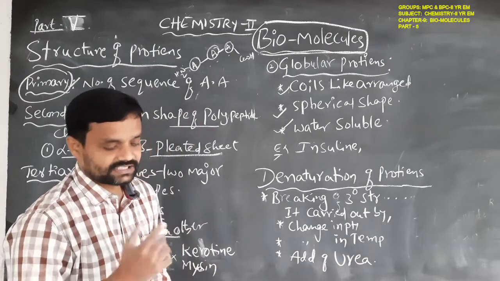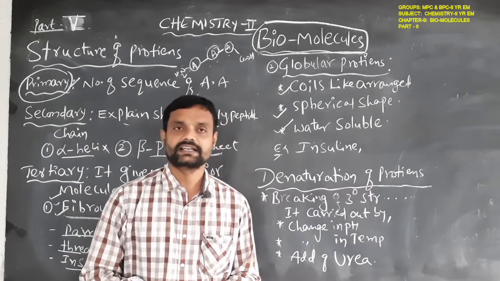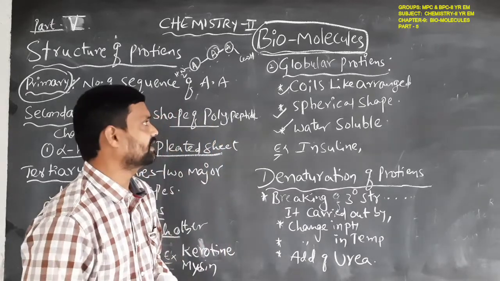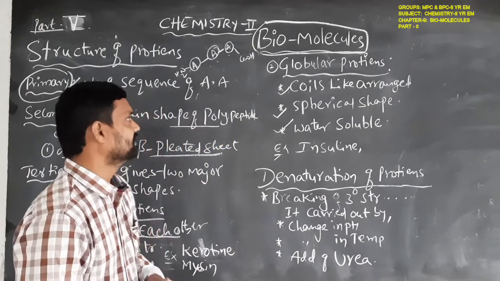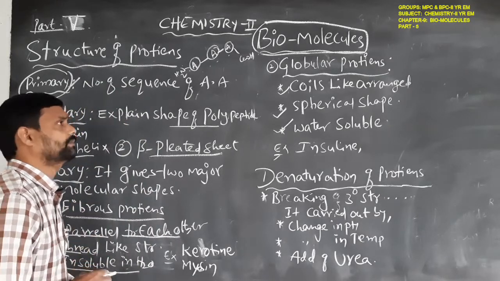Similarly, the quaternary structure is also present. When two or more polypeptide chains are present, that is treated as the quaternary structure of the protein. This is the brief discussion of the structure of the protein.